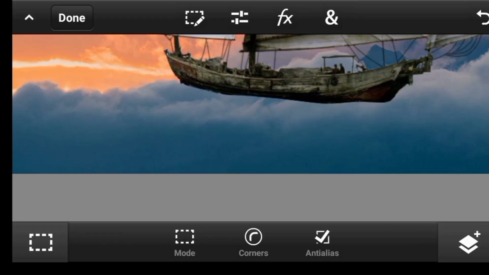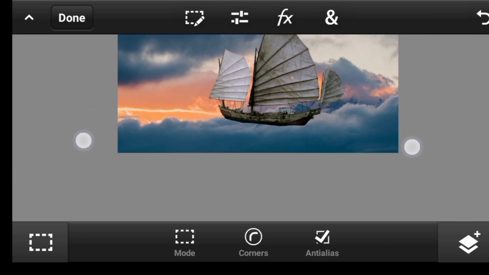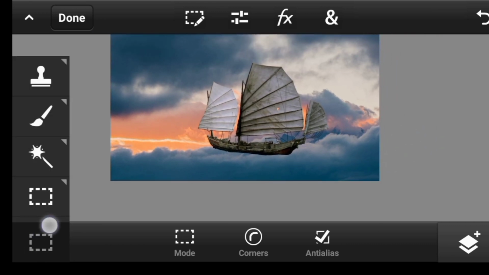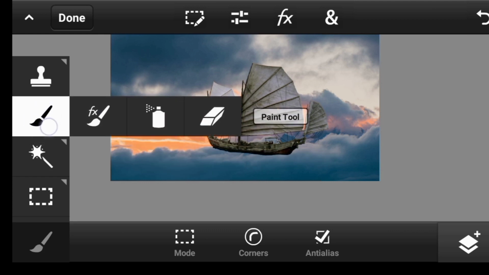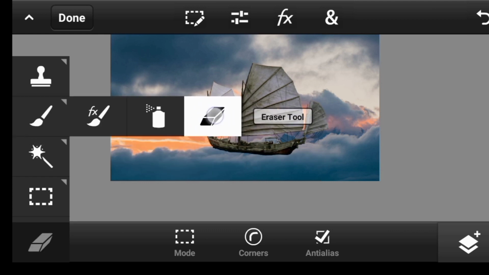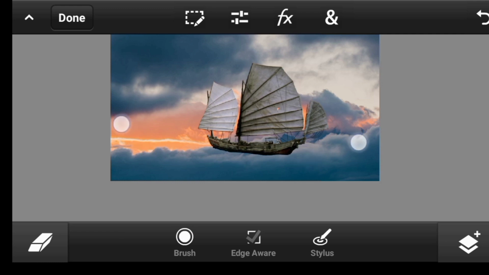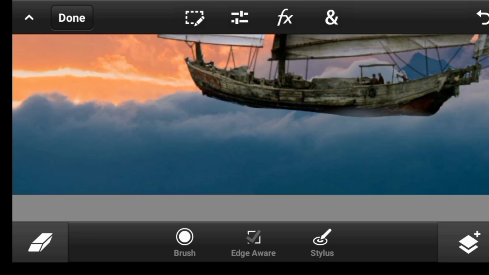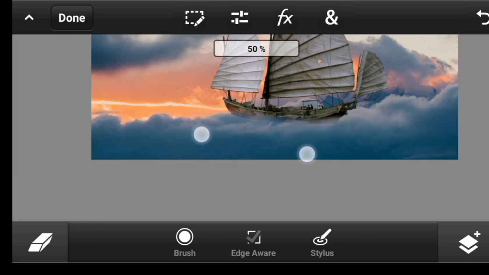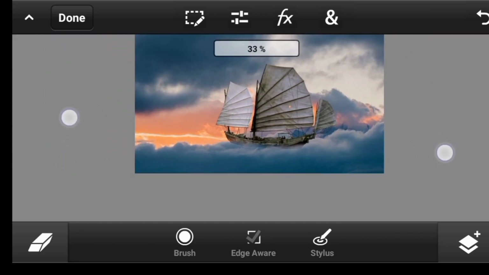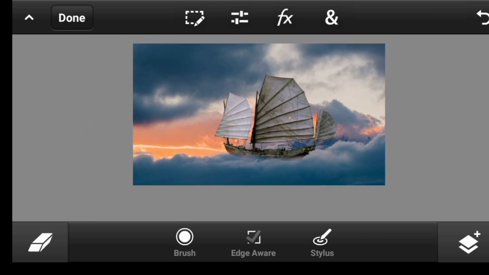So I want to erase some of the bottom part. So let's click on our eraser tool. First click on toolbar, scroll to the top, you will see paint tool. Right here is the eraser tool. So click on brush, reduce the hardness to 0%, increase the size, reduce the flow a bit and the opacity. So now we can just feather this a bit so we feel as if it's actually there. And yeah, that's it.